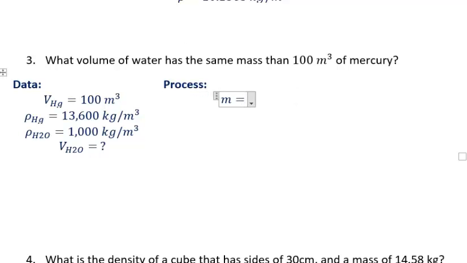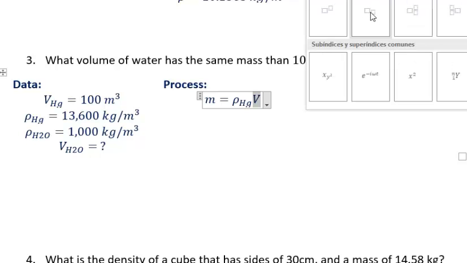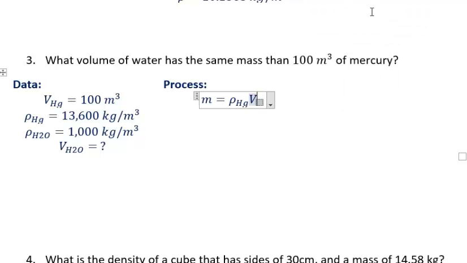You find mass by multiplying density with volume. Now, which piece of information has both density and volume? The one of the mercury. I have density of the mercury and also volume of the mercury. So it's better to use that to find an answer. So I'm going to look forward to using density of mercury and volume of mercury.